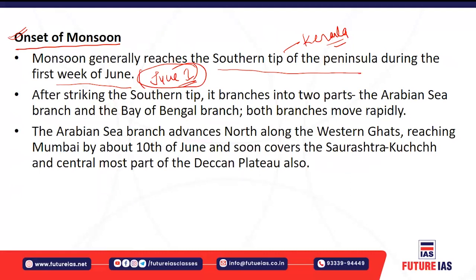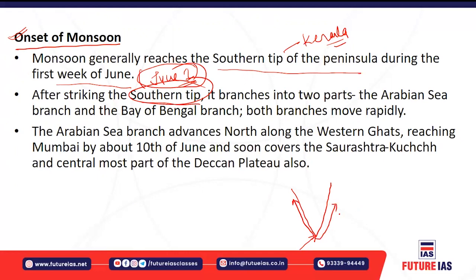Now after striking the southern tip, it bifurcates into two branches. For example, this is the Indian peninsula, and it impacts the tip. At that point it bifurcates into two. The first branch moves in this way, the second branch moves this way.